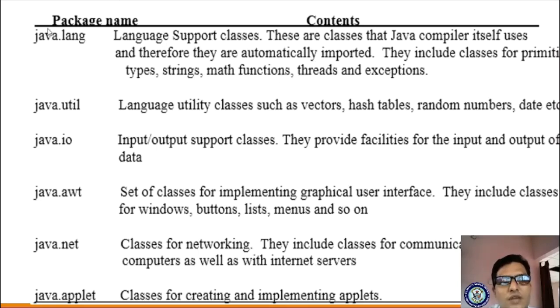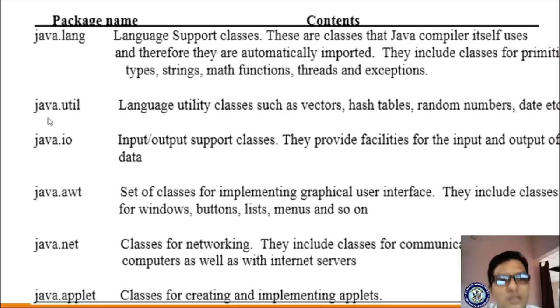Threads, next we are going to be learning threads. So thread information is also mentioned in the java.lang package. And exceptions, in the sense, exception means errors. So if you are working with primitive types, meaning data types, strings, mathematical functions, threads and exceptions, then in your program you are supposed to import the language package.